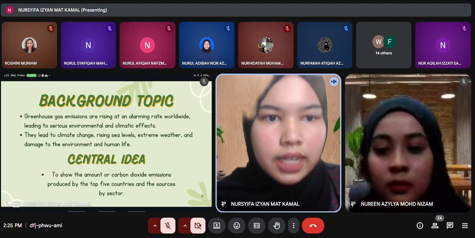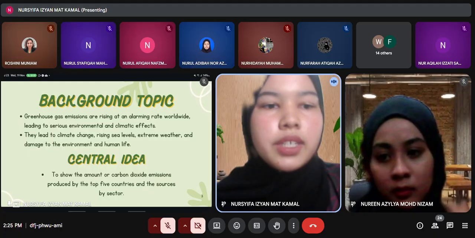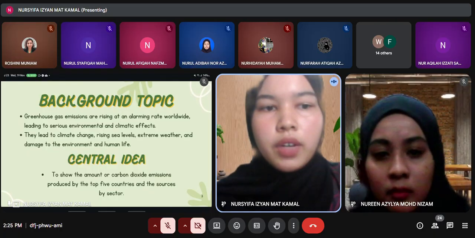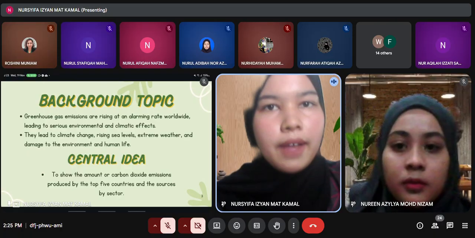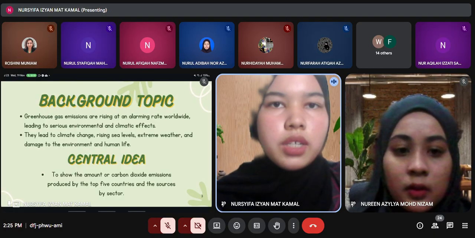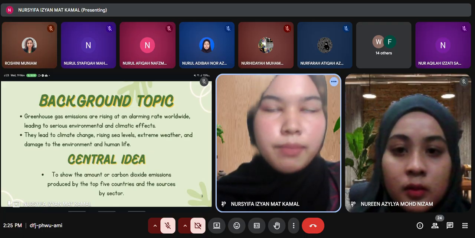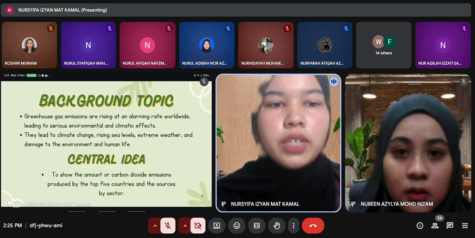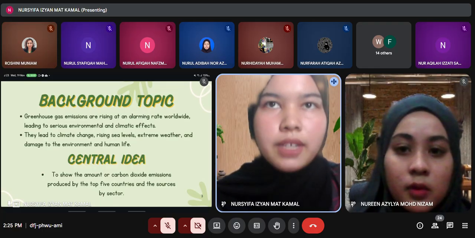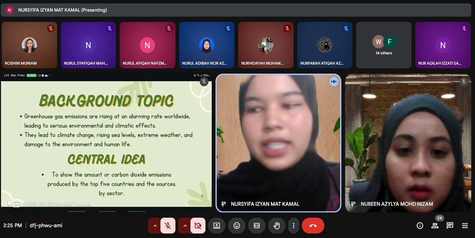Our central idea today is to show how serious the situation has become. We'll focus on the amount of carbon dioxide emissions produced by the top 5 countries and also the sources of these emissions based on sectors. Understanding where the emissions come from will help us find better solutions.